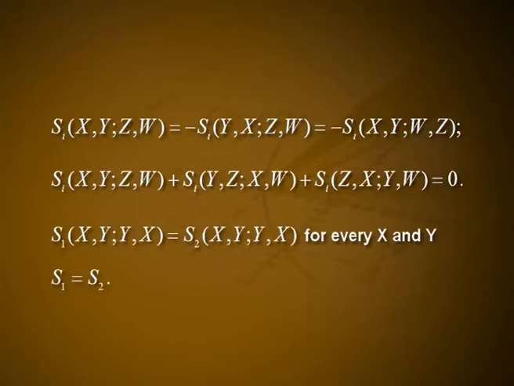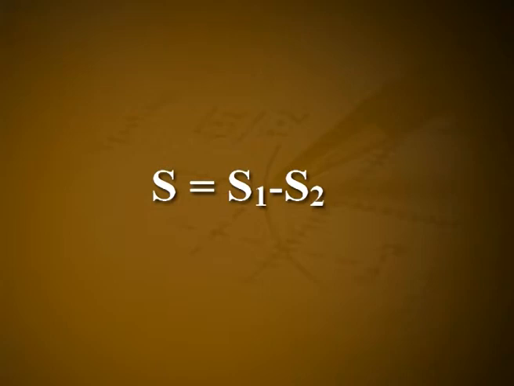Then if S1(x,y,y,x) = S2(x,y,y,x) for every x and y, then S1 = S2. The proof: consider the difference S = S1 − S2. S has the same symmetries as S1 and S2, and S(x,y,y,x) = 0 for all x, y, and we have to show S = 0.